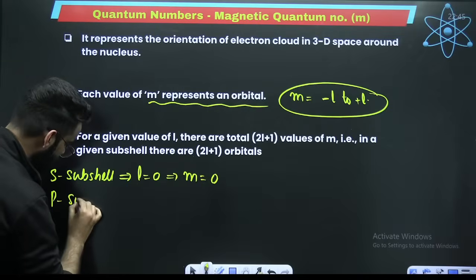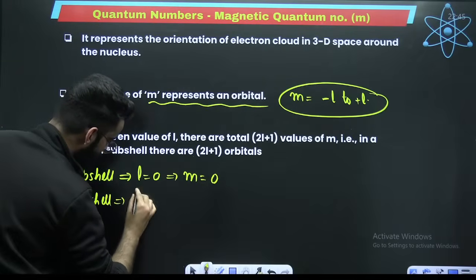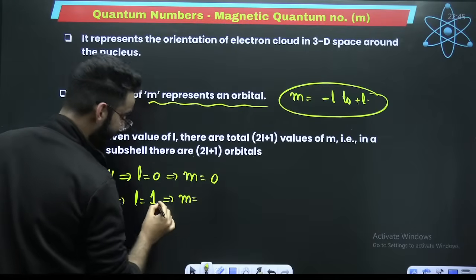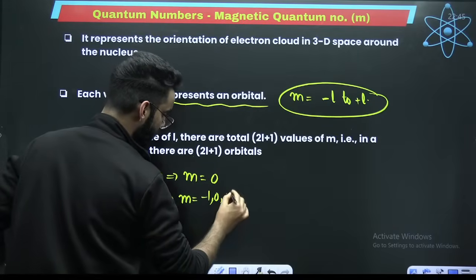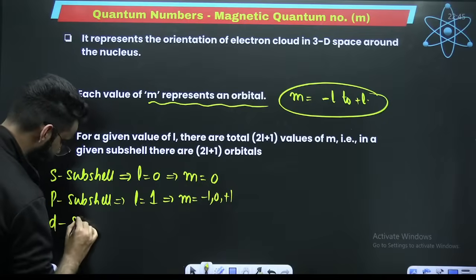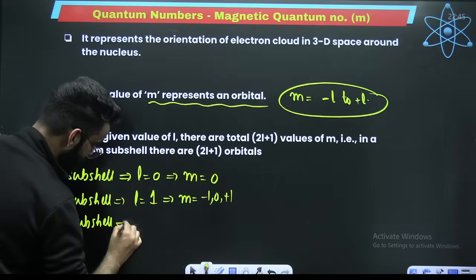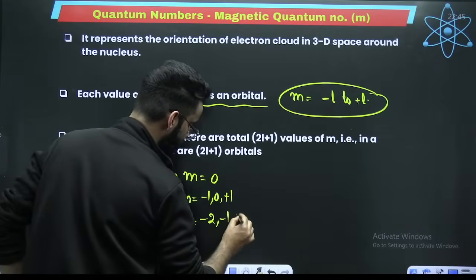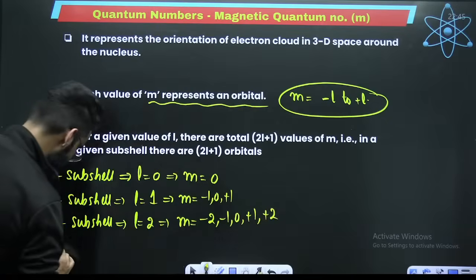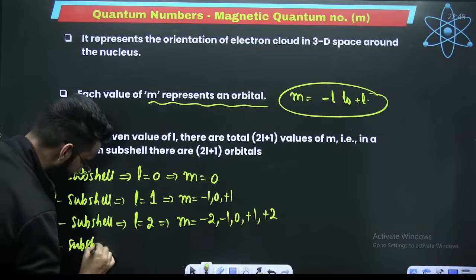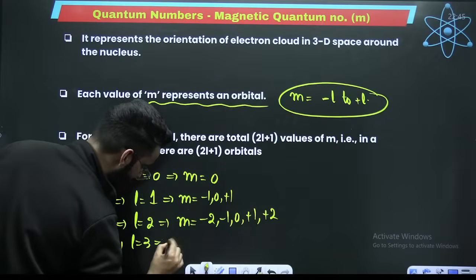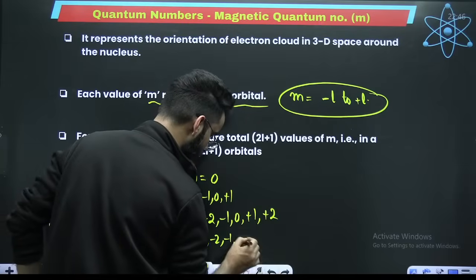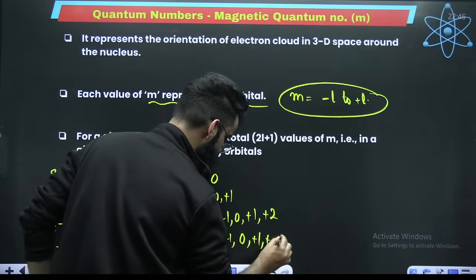For P subshell, L is 1, first of all. So M will be minus 1, 0 and plus 1. So 3 values of M. D subshell: L is equal to 2. If L is 2, M will be minus 2 to plus 2. So minus 2, minus 1, 0, plus 1, plus 2. Similarly, if I talk about the F subshell, L value is 3. If L value is 3, M can have values minus 3, minus 2, minus 1, 0, plus 1, plus 2, plus 3.